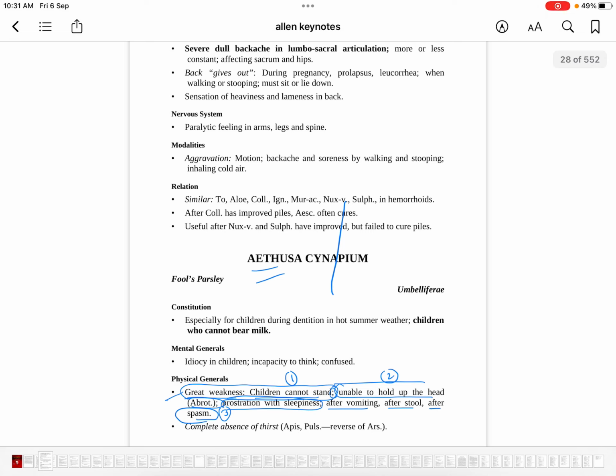Great weakness, prostration with great weakness with sleepiness was not there in abrotanum, but great weakness with sleepiness is there in Ethusa. Great weakness after vomiting, after stool, after spasm. Great weakness after spasm, Ethusa.